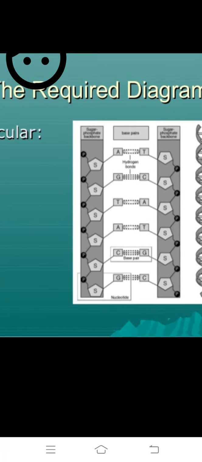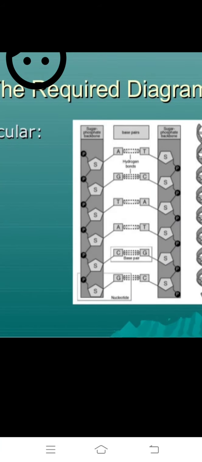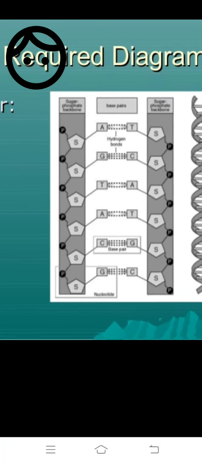Okay, next the required diagram. First one is molecules is a hydrogen bond. We observe base pair bonding: hydrogen bond, adenine is double bonded with thymine, guanine is triple bonded with cytosine, a hydrogen bonding. And here nitrogen base and penta sugar is bonded by glycosidic bond. Okay, glycosidic bond, very important.